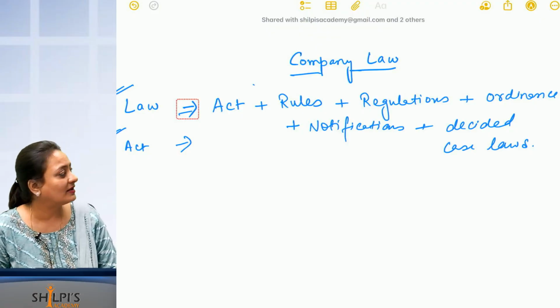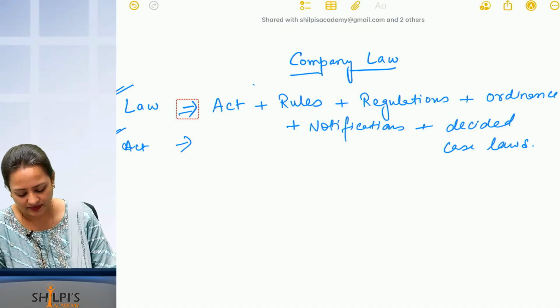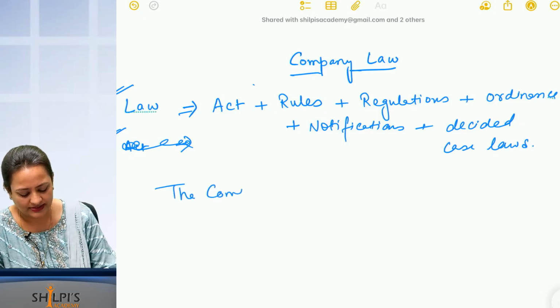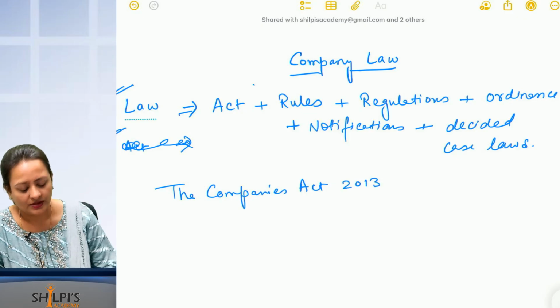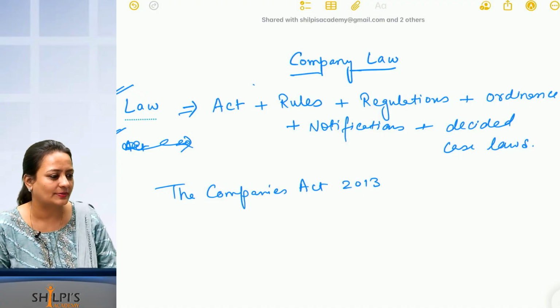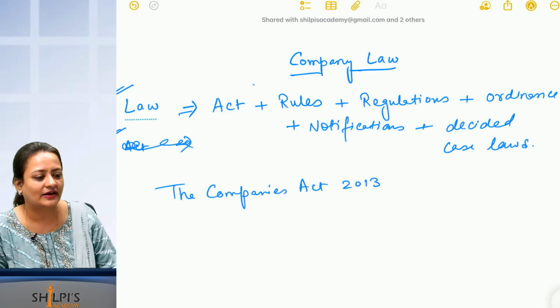Now what is this? Everybody knows what an Act is, right? What is the name of the Act which you are going to study? Companies Act. This is the way you write the Companies Act. Always, always, always remember it. Most of you will make mistakes in writing Companies Act.